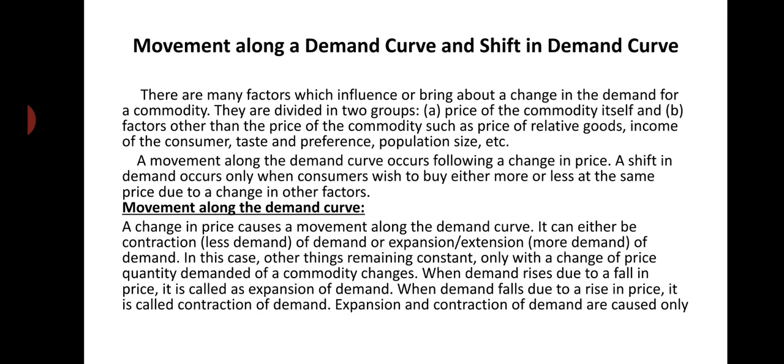Number one, price of the commodity, and number two, factors other than the price of the commodity which influence the demand.